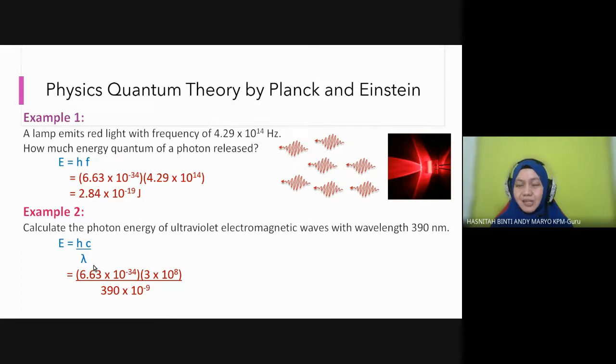h is a constant, yes, the Planck constant. Another thing, for nanometer you should know the prefix power: it is -9. The Planck constant is given in the exam. Check the formula list that the teacher gave, it should be there. So the answer is 5.1 times 10 negative 19 joules. Is it right, students?